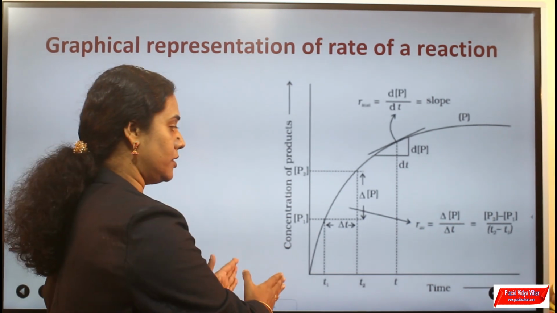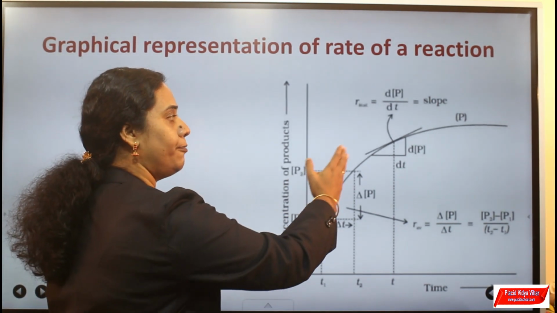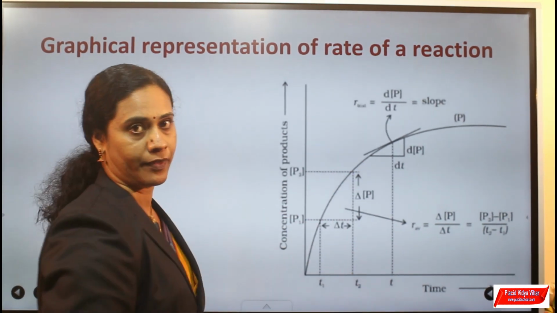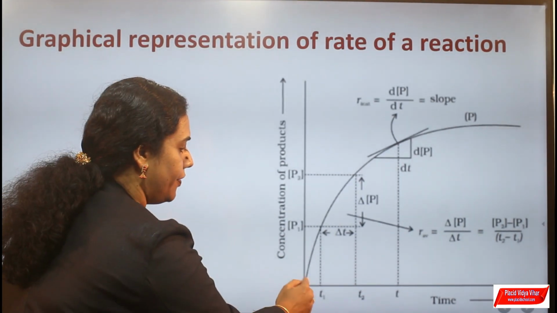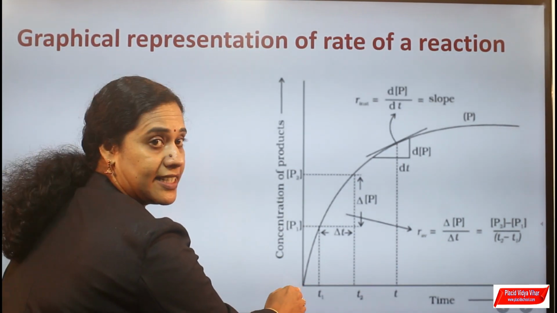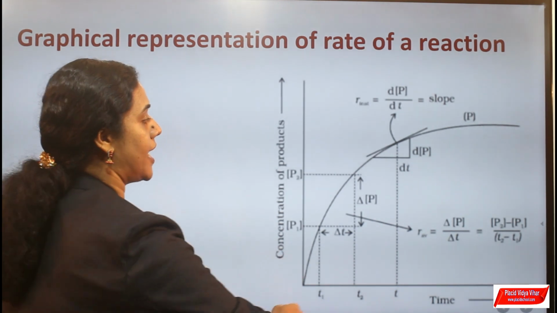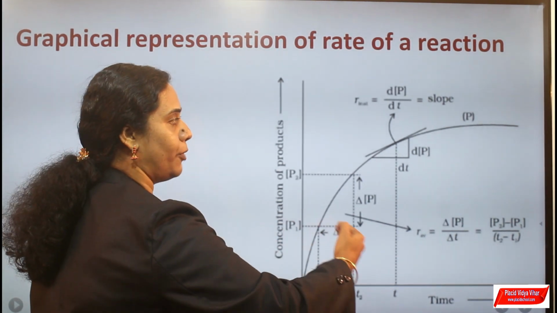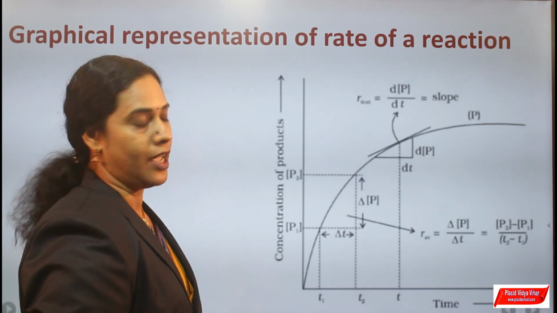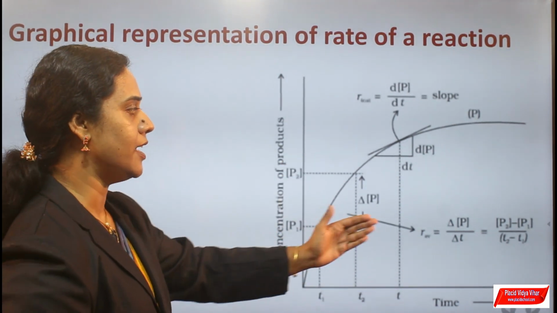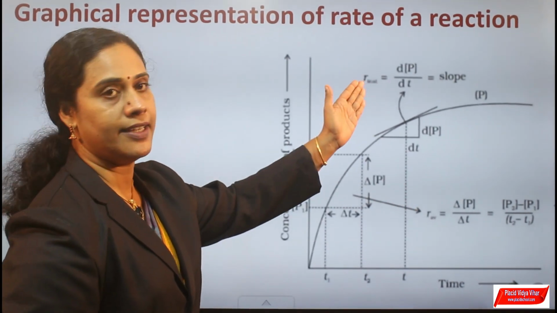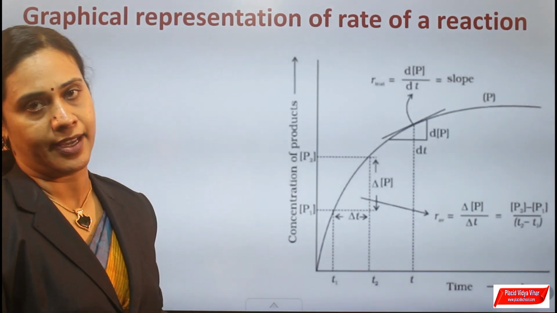This graph shows the variation of concentration of product with respect to time. Initially, the concentration of product is 0. As time changes, the concentration of product increases. From the graph, you can calculate both average and instantaneous rate of a reaction.